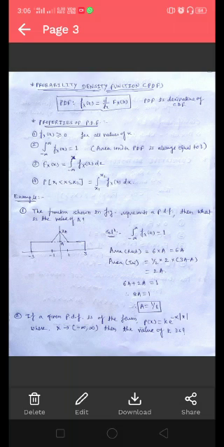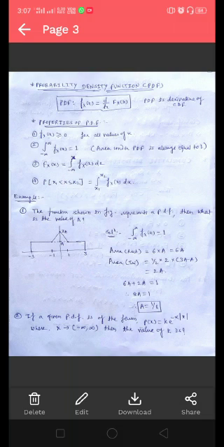Example number 1: the function shown in the figure represents a PDF, then what is the value of a? See here, the figure is given which consists of one rectangle and a triangle, and you know the property of the PDF, that is, the area under the PDF is always equal to 1. So integrating this PDF over the interval from minus infinity to infinity equals 1. First we will find the area of the rectangle, then the area of the triangle, and then the total area of this figure.